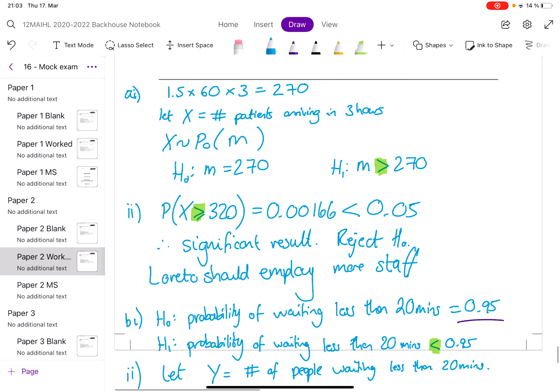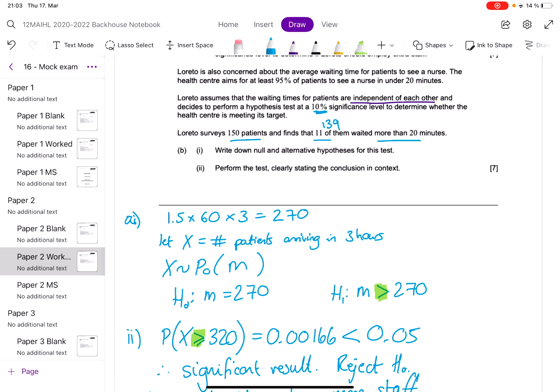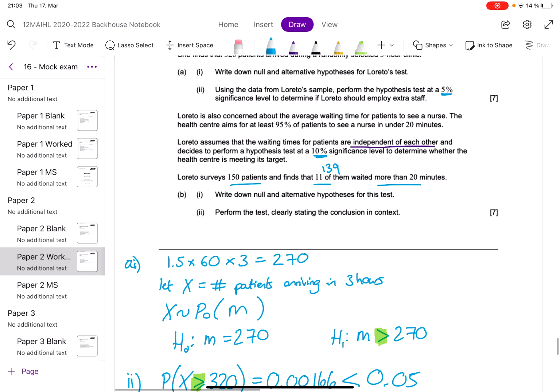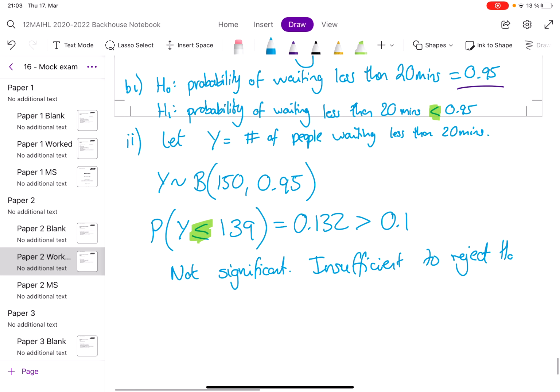Okay, let's just check the question, what we asked for. Clearly state the conclusion in context. Okay, so what does this mean? It means, we're talking about whether the health centre is meeting its target. So if there's no reason to reject H0, it means it's doing what it says.